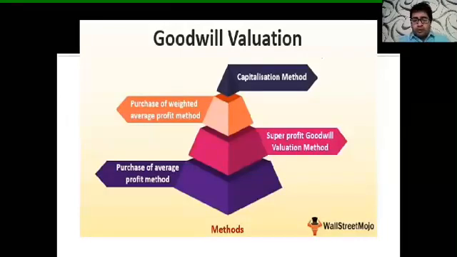From this, the chapter's main calculation part is going to start. Goodwill valuation methods. How many methods do we have? This is in the form of a pyramid, in which the downward pyramid suggests the purchase of average profit method. The middle one relates to the super profit goodwill valuation method. The next one is the purchase of weighted average profit method. And the last one is the capitalization method.